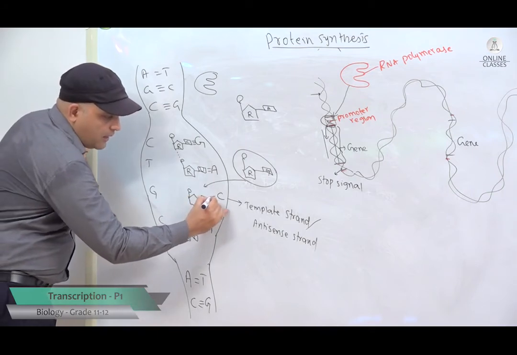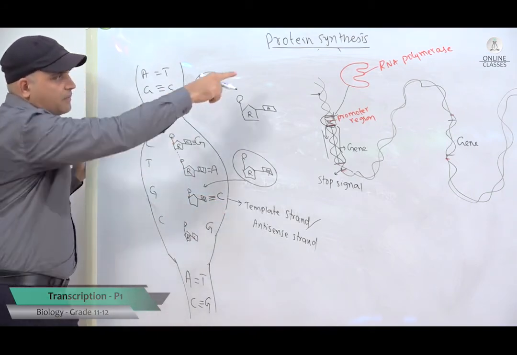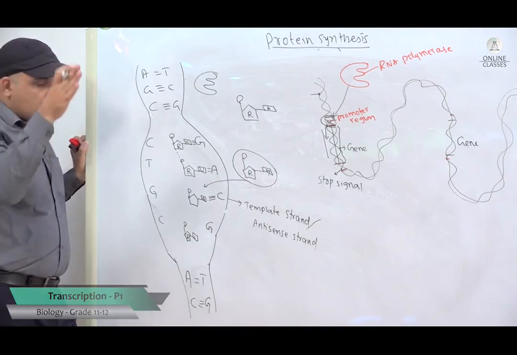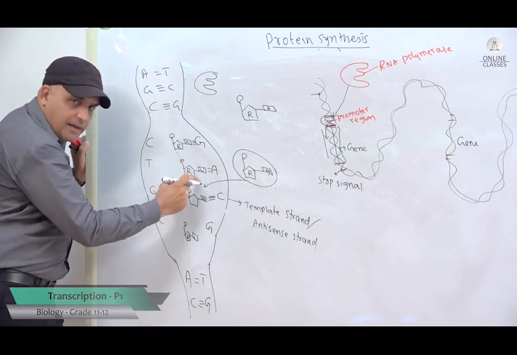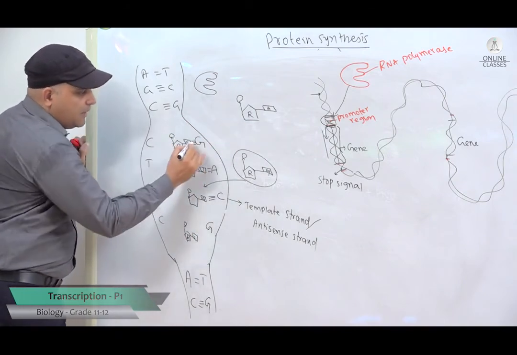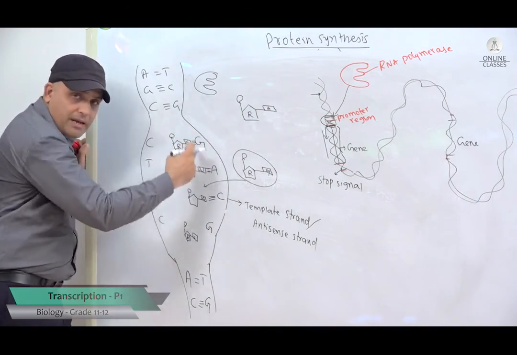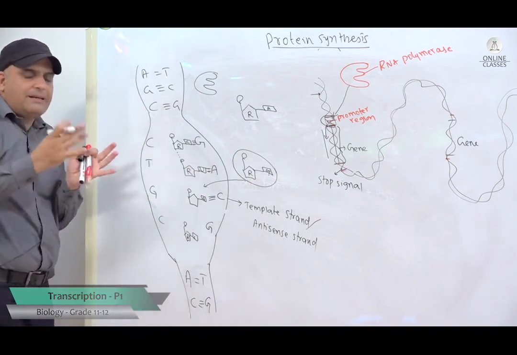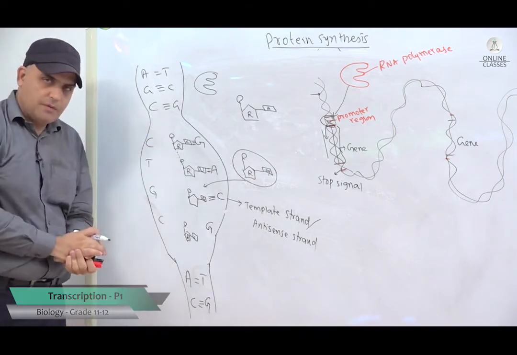So, they form hydrogen bonds with the help of the enzyme, the RNA polymerase. So, the complementary base pairs align nearby the antisense strand and this enzyme attaches them by hydrogen bonds. You can't just write they attach, you have to write they form the hydrogen bonds.